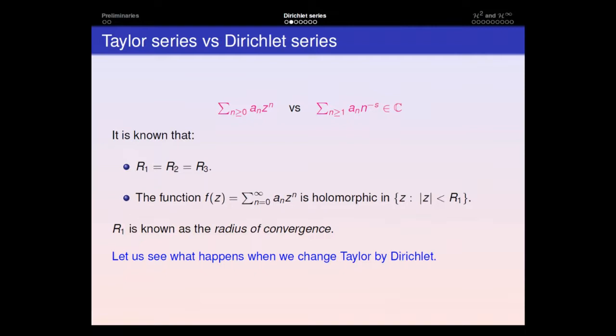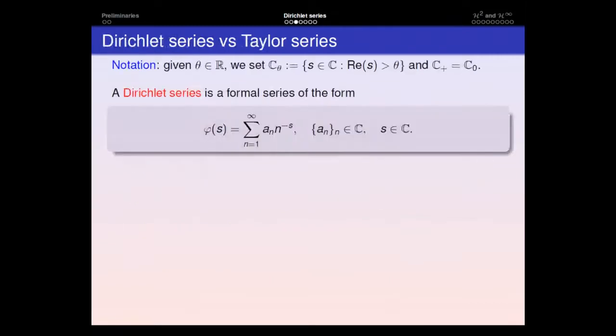Okay, so let us now see what are the corresponding notions in the setting of Dirichlet series. First, this is just simple notation that I will be using throughout the talk. Given a real number theta, C_theta will be just the half plane consisting of the complex numbers whose real part is greater than theta. And instead of C_0, I will use the notation C_+. Okay. So a Dirichlet series is a formal series given by the sum of a sequence of complex coefficients a_n times n to the minus s, where s is a complex variable. Well, this is what we formally call a Dirichlet series.